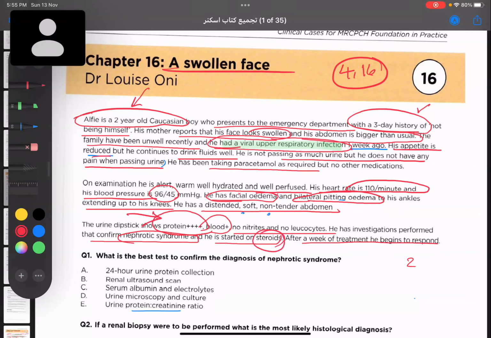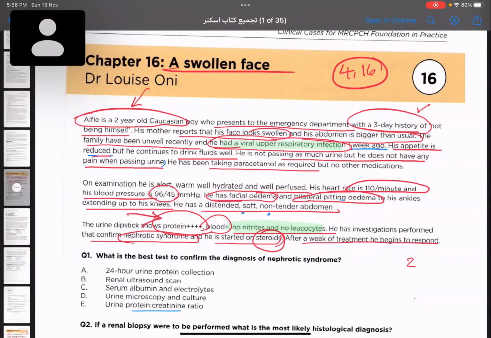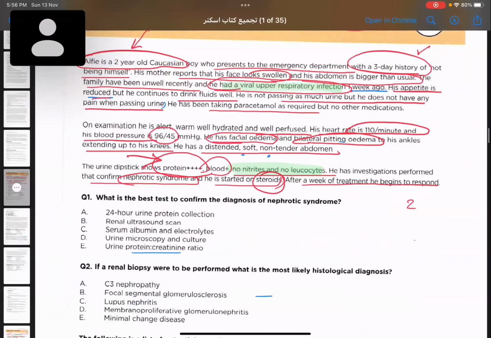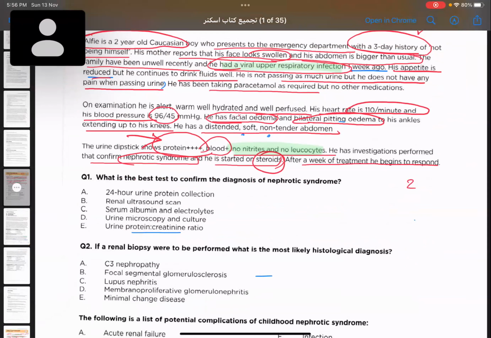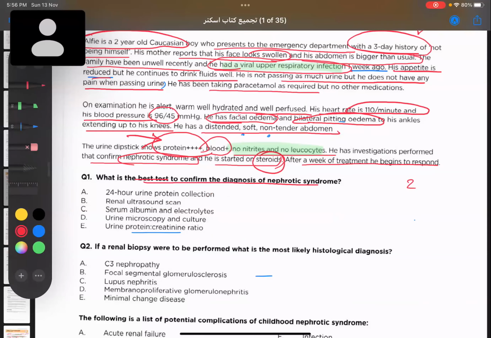What are they trying to exclude here with no nitrites, no leukocytes? UTI. Yes, they're trying to exclude basically UTI. Okay, so he started. Now, what is the next investigation? What is the best test to confirm the diagnosis of nephrotic syndrome? First test, you have already done it. You see the urinary albumin or urinary protein, and it was heavy proteinuria. Now, what is the next test you will do?